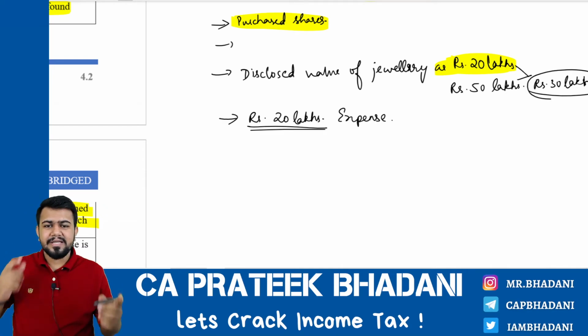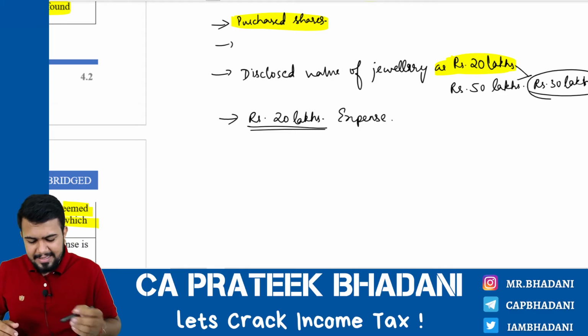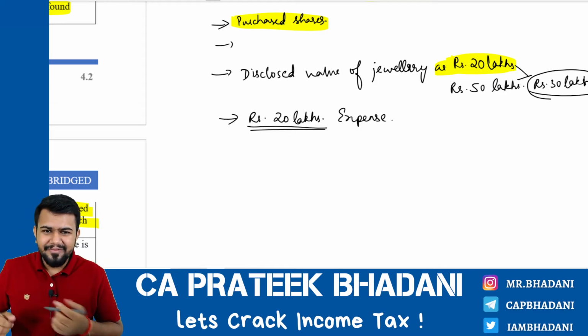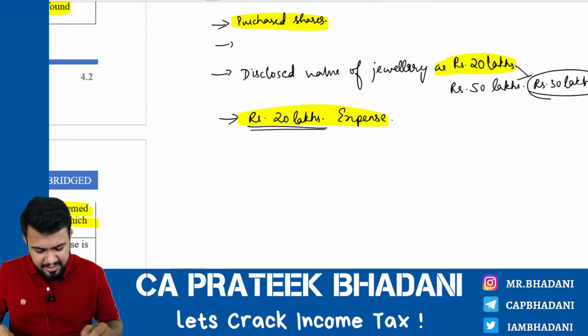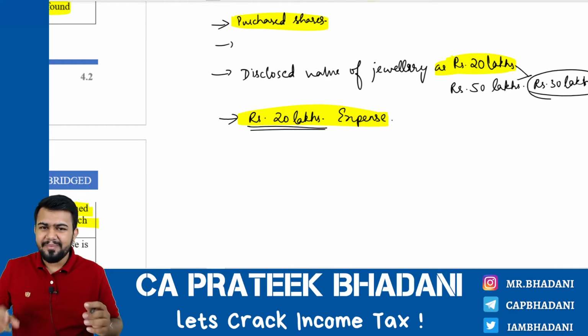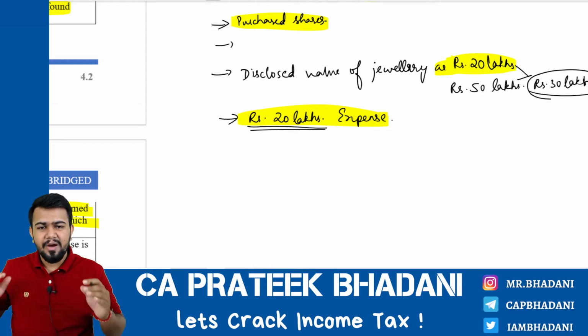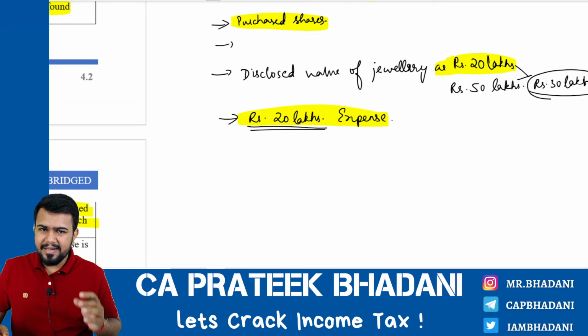The assessing officer comes to Mr. Fraud and asks him where did the money come from to incur this expenditure. However, the money had come from fraudulent means. Hence, Mr. Fraud is not able to offer an explanation, or he is not able to offer a satisfactory explanation.